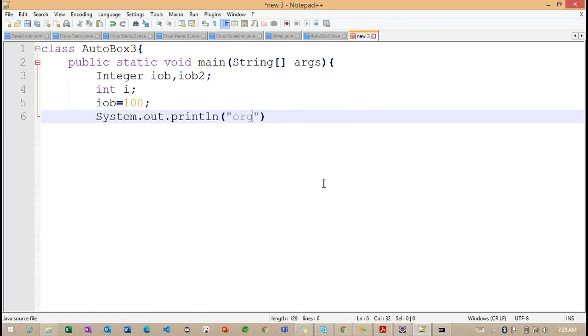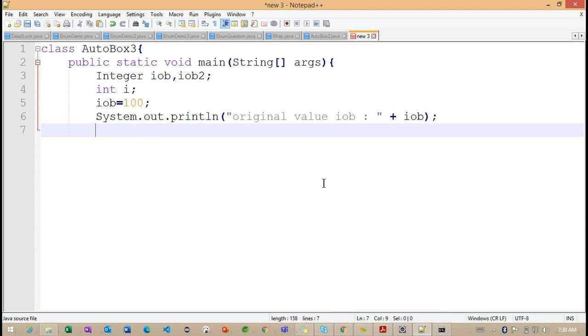Right. And after this, I want to print System.out.println, original value of this particular iOb.